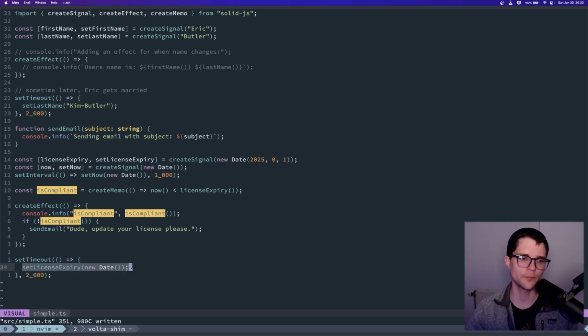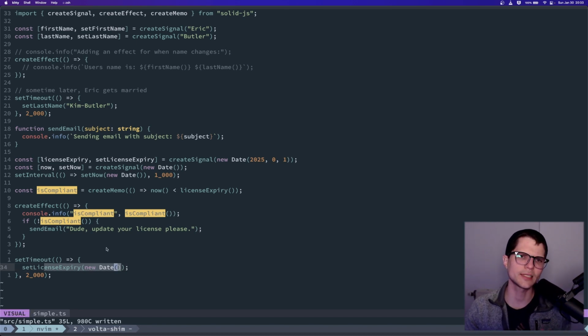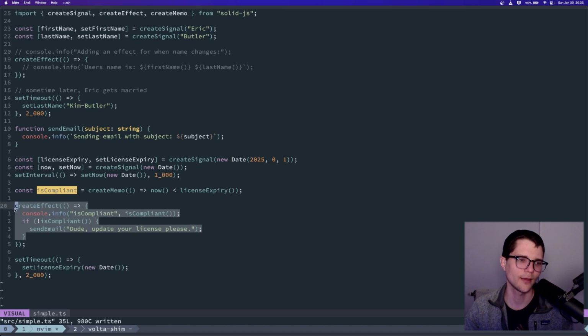It's not the responsibility of the code that updates license expiry to also go handle compliance and also go send emails and these kinds of things. It's just setting the expiry, and it expects that anything that falls out of that new expiry has already been set up elsewhere in the system, and that part of the system knows how to manage itself. So I think this kind of scales in very interesting ways.